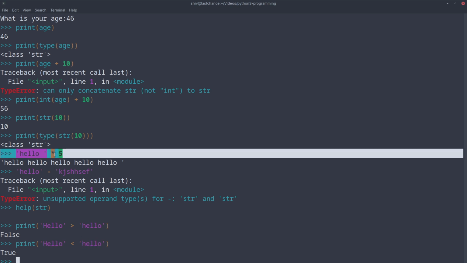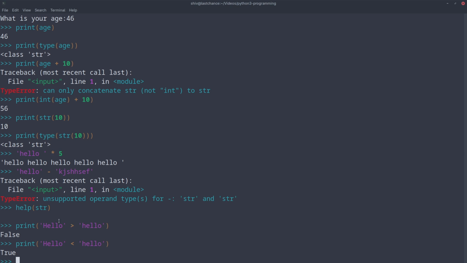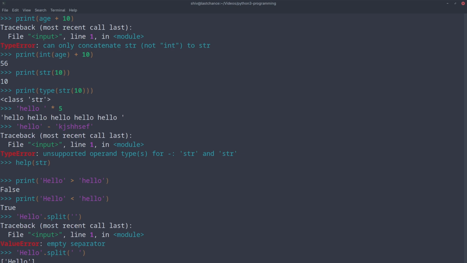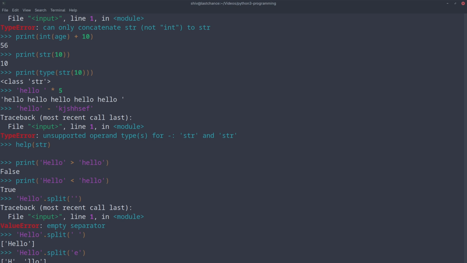So this is multiplication. Then there are things like split and join. Okay. Suppose I want to get all the characters of hello. So what we can do is we can do hello dot split, and we give an empty string, and it will be split. Okay, we have to use some separator. Space won't work. Let's split on the basis of E. If we split on the basis of E, it becomes h, llo.